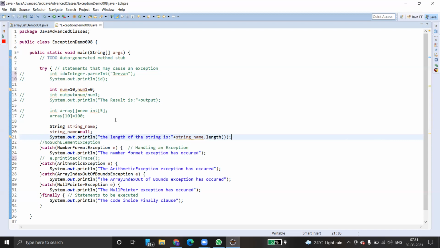But are you seeing any errors in the code right now? Is it stopping us from executing the program? No. Hence, these are actually runtime exceptions. Only in runtime can you see the errors. That is the reason we call these runtime exceptions. Example: arithmetic exceptions, null pointer exceptions, number format exceptions, array index bound exceptions, all come under runtime exceptions.